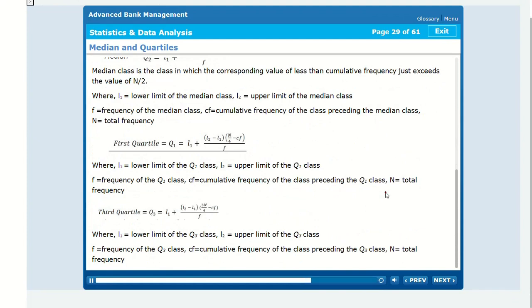Where L1 equals lower limit of the Q1 class, L2 equals upper limit of the Q1 class, F equals frequency of the Q1 class, CF equals cumulative frequency of the class preceding the Q1 class, N equals total frequency. Where L1 equals lower limit of the Q3 class, L2 equals upper limit of the Q3 class, F equals frequency of the Q3 class, CF equals cumulative frequency of the class preceding the Q3 class, N equals total frequency.